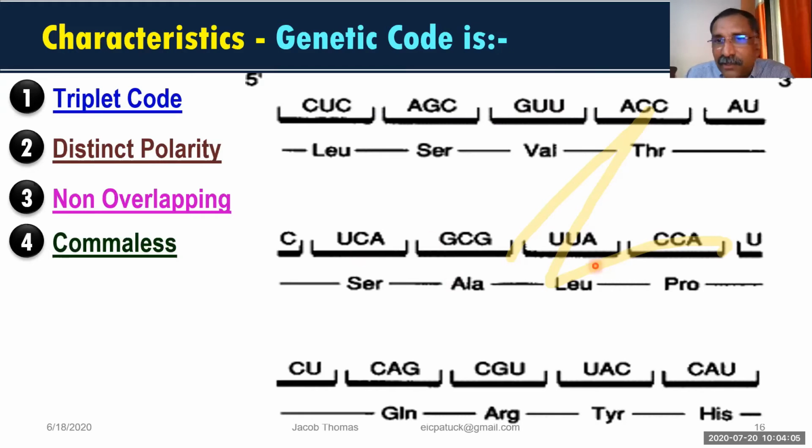In this manner it will not function. That is why it is called non-overlapping. You got the point, friends? Non-overlapping means once one nitrogen base is included in a codon to represent an amino acid, then any of these nitrogen bases will not be added in the next codon. This is totally separated and isolated.